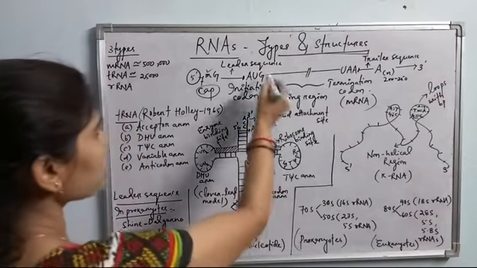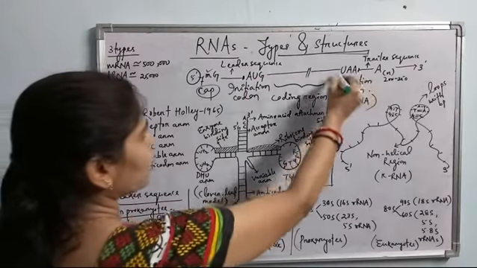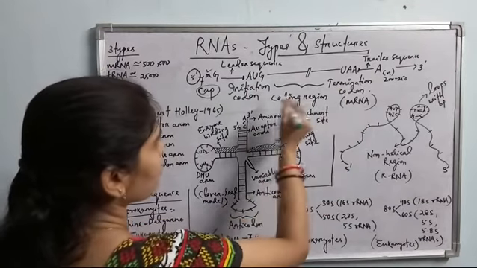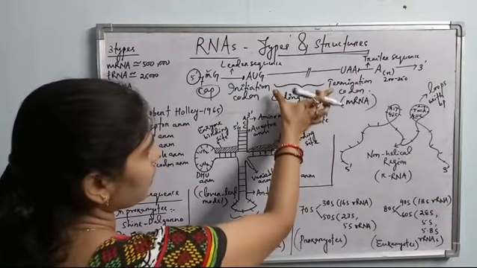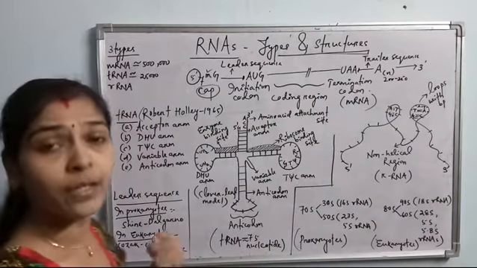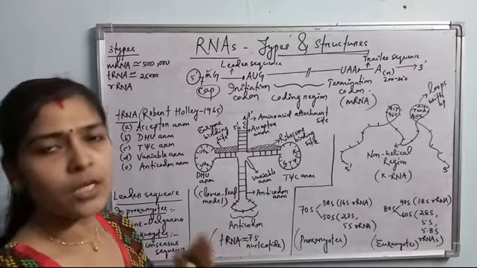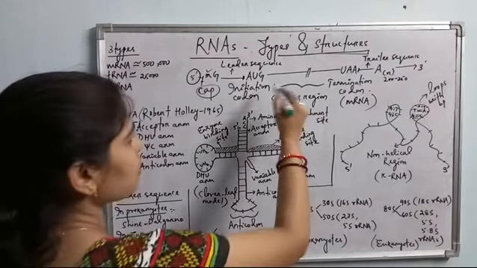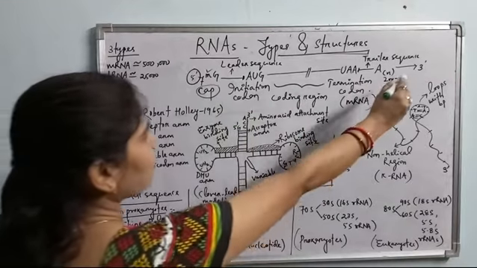See, AUG is the initiation codon and UAA, I have written here, is the termination codon. In between these is the coding region. This coding region codes for the amino acids which are brought by tRNA molecules during protein synthesis. Okay, so this is the coding region. So this is all about the structure.